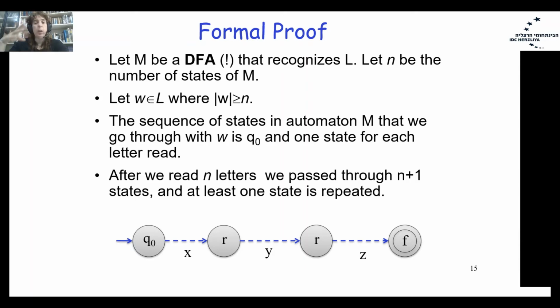Since W has length n or even more, if we build an automaton, we will have at least one state that is repeated, because without repetition, the maximum length of the word would be n minus 1. And we started with the word W with length equal to n or even greater. So we will call the repeated state R.